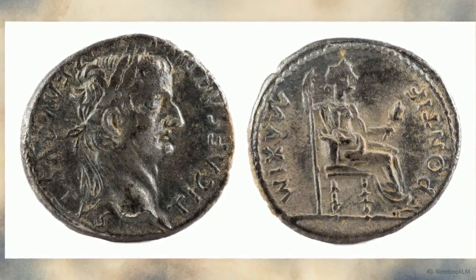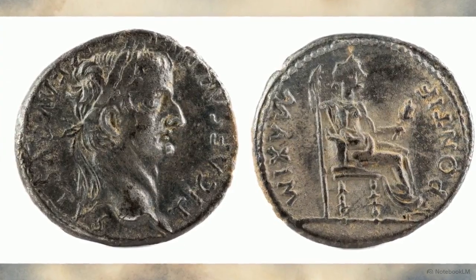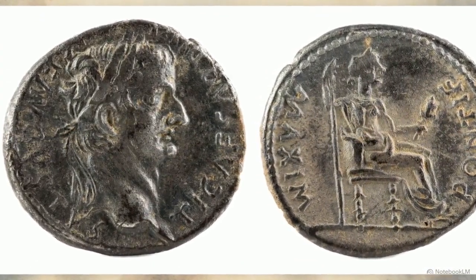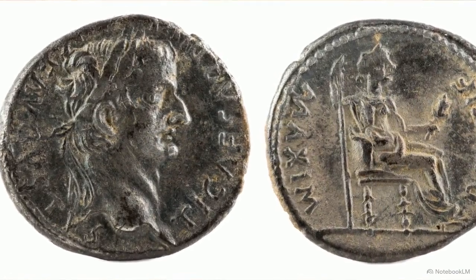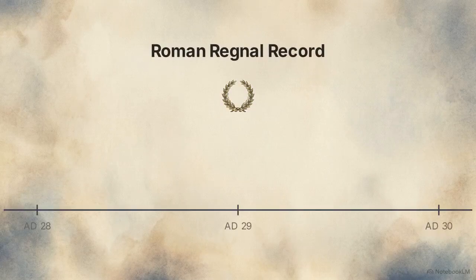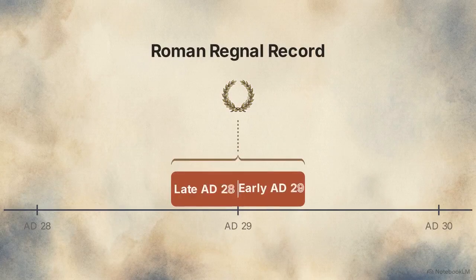Independent archaeological evidence, such as this silver denarius minted with his profile, confirms Tiberius's active administration during this window. This first layer provides a specific result. The Roman regnal record indicates that these historical events began in late AD 28 or early AD 29.